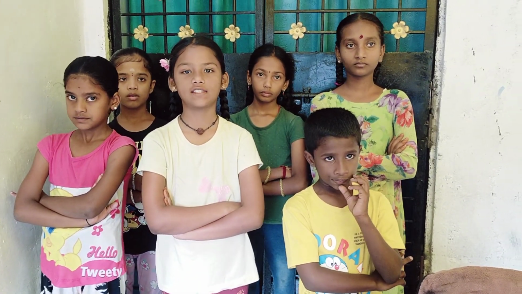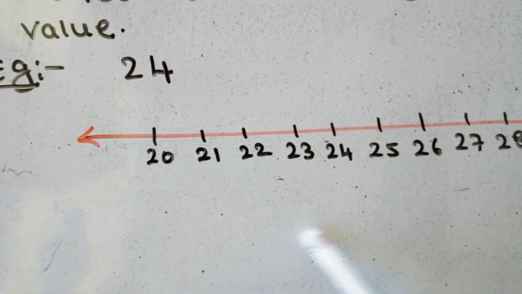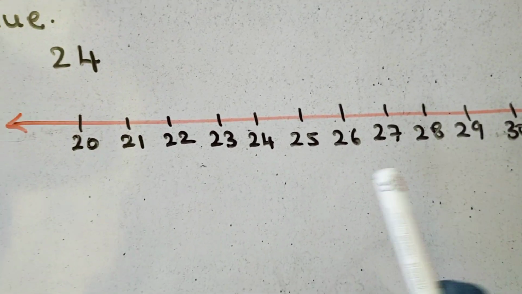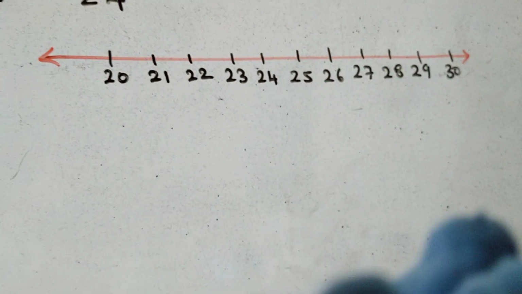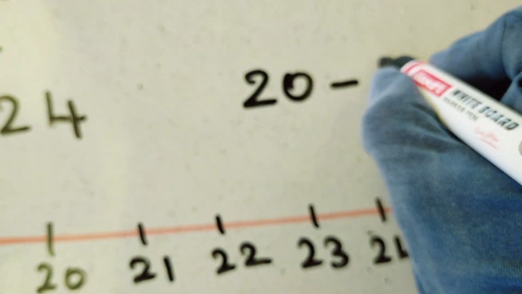Estimation of the numbers makes the calculation easier. It gives you the approximate value, not the exact value. For example, take the number 24 on the number line. The number 24 comes between 20 and 30.